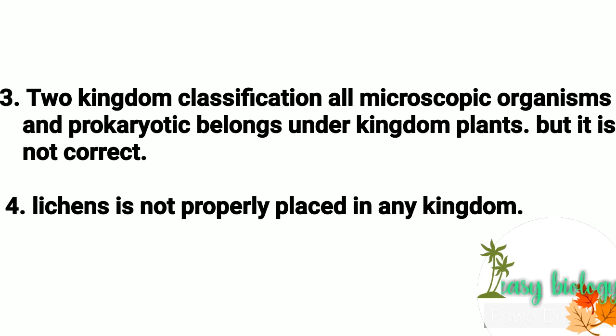Then the fourth limitation is that lichens are not properly placed in any group or kingdom. We know lichen is a symbiotic association between algae and fungus. So in two kingdom classification, lichens are not properly placed in kingdom Plantae or kingdom Animalia. These are some of the important limitations of two kingdom classification. Okay, that's all about two kingdom classification.